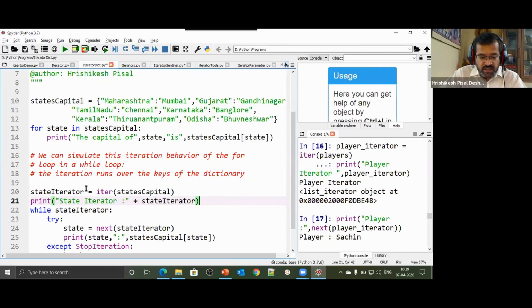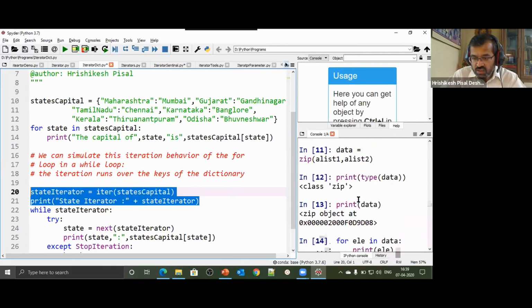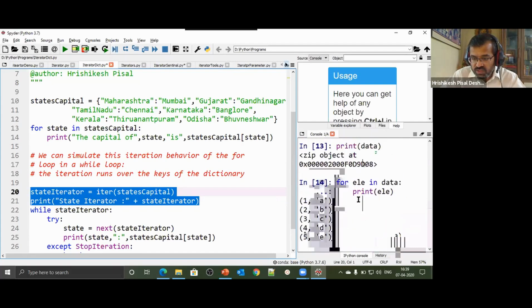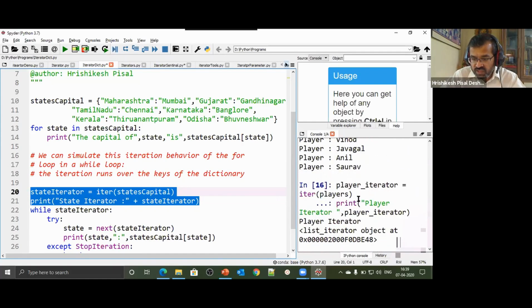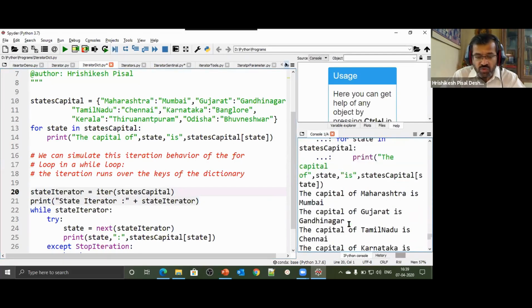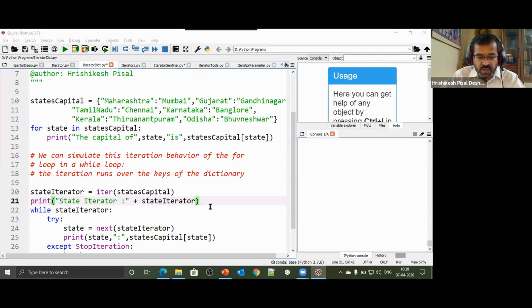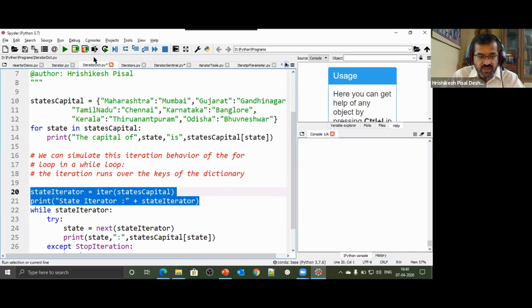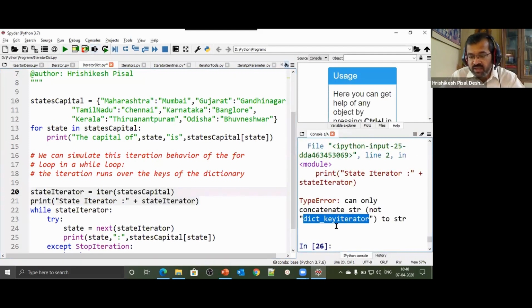So that is of my interest. Remember, last time when we were talking about lists, we had got a list iterator object. We had got an object which was of type list iterator. Now it is of my interest to know what type of object it returns, because the mechanism for traversing through a list is very different from the mechanism for traversing a dictionary. So what we have got is dict key iterator.